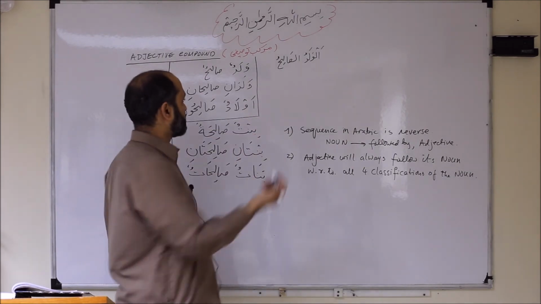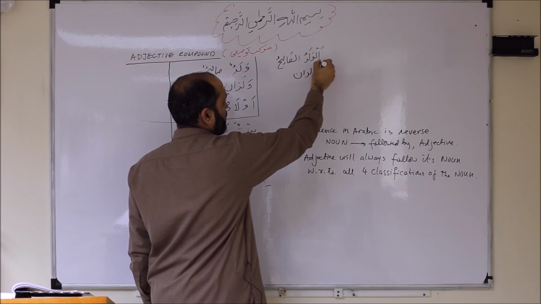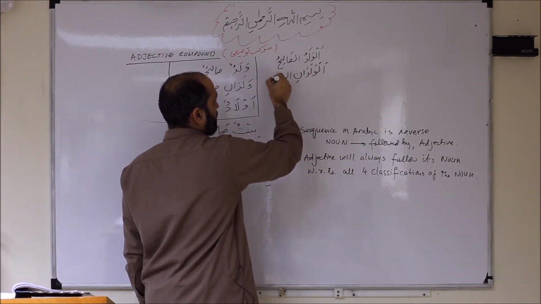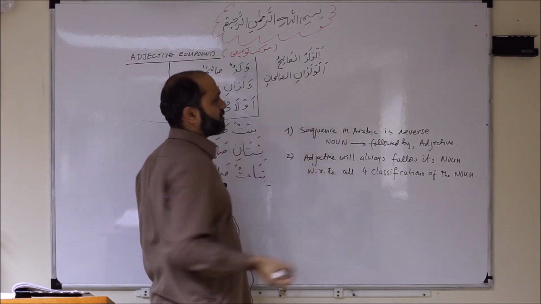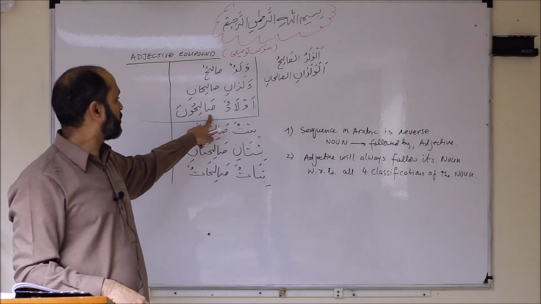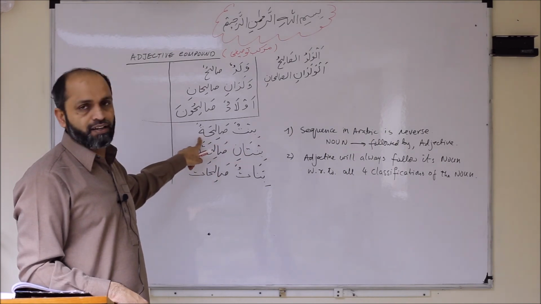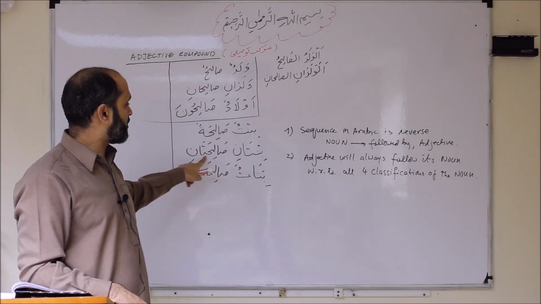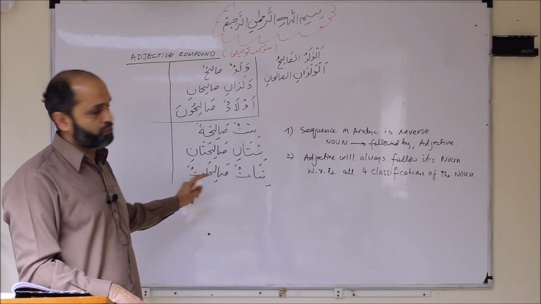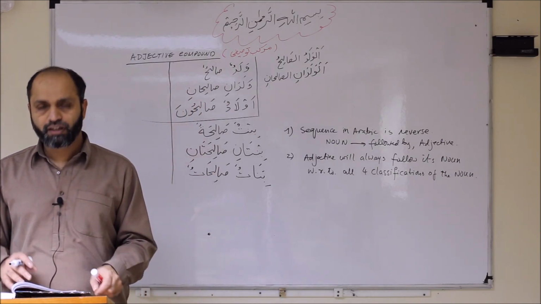Similarly, I would not write it, but just quickly: al-waladani, as-salihani, it means the 2 pious boys. And al-awladu, as-salihuna. Similarly in the case of feminine: al-bintu, as-salihatu; al-bintani, as-salihatani; al-binnatu, as-salihatu. So that's covering all the possible formulations that we can learn about.